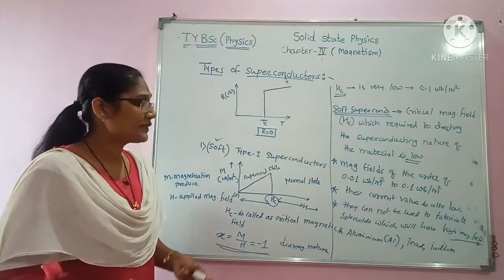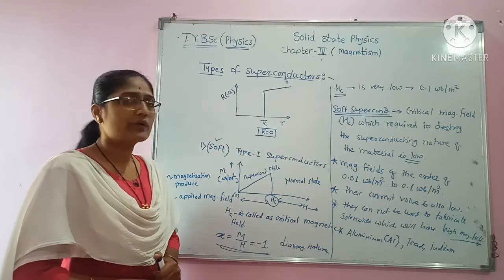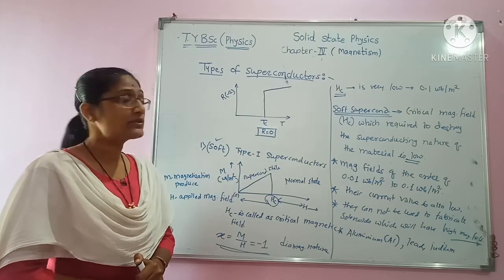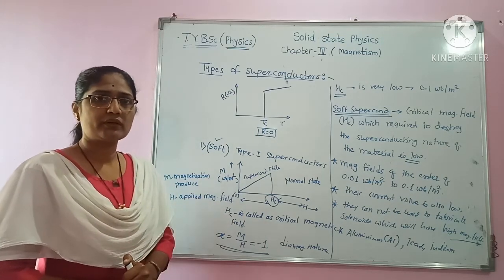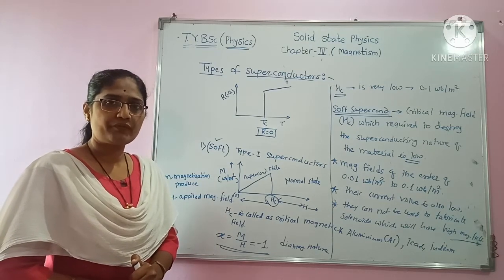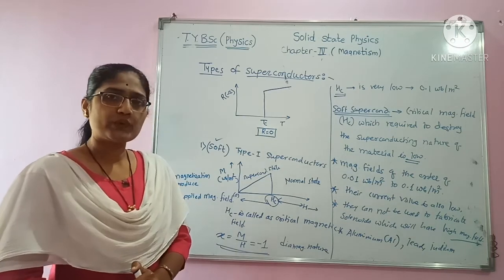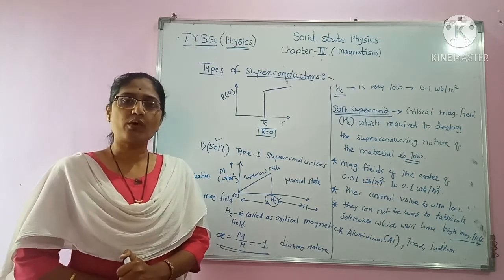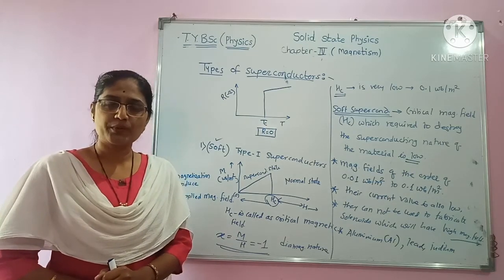So let's revise today's lecture. In today's lecture we have tried to see what superconductors are and the types of superconductors. There are two types of superconductors based on their Meissner effect, type 1 superconductors and type 2 superconductors. Type 1 superconductors are called soft superconductors and type 2 superconductors are called hard superconductors.